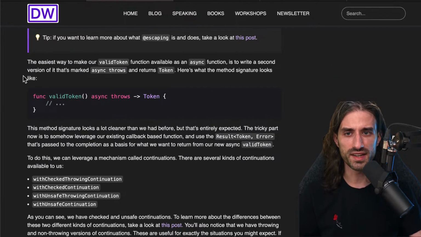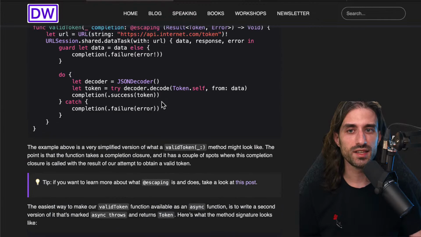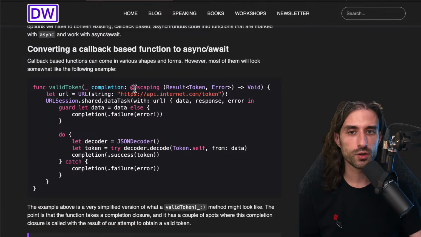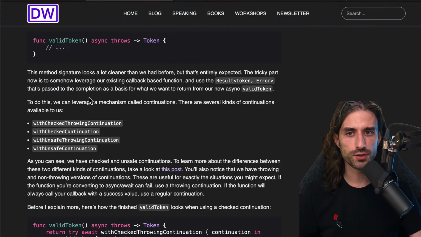The easiest way to make our valid token function available as an async function is to write a second version of it that's marked async throws and returns a token. Here's what the method signature looks like. So func validToken, async throws, and it returns a token. So it's what we've seen before. This function looks like a regular synchronous function, except that it's marked as async, but it can just return its return value instead of having to provide it through this cumbersome completion handler right here. This method signature looks a lot cleaner than what we had before, but that's entirely expected.